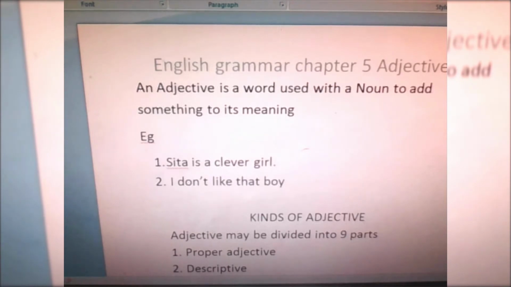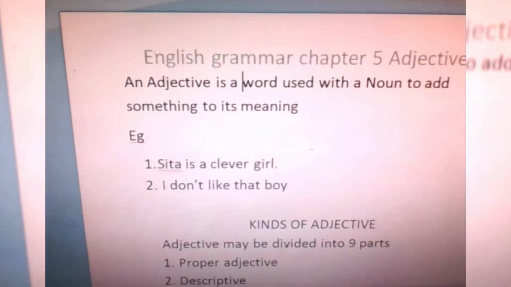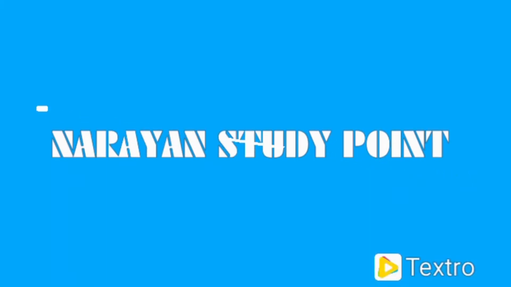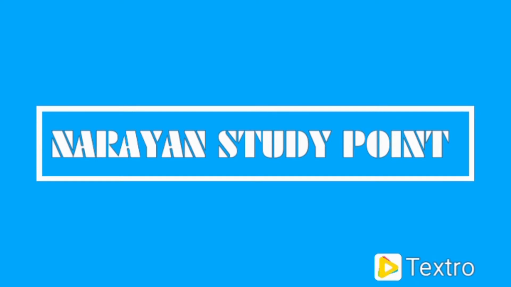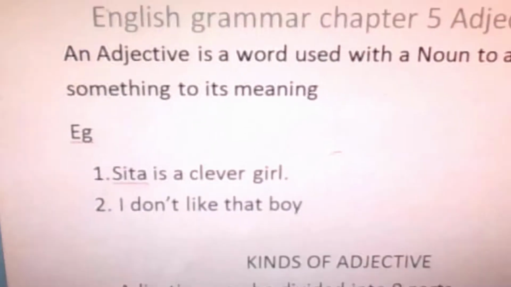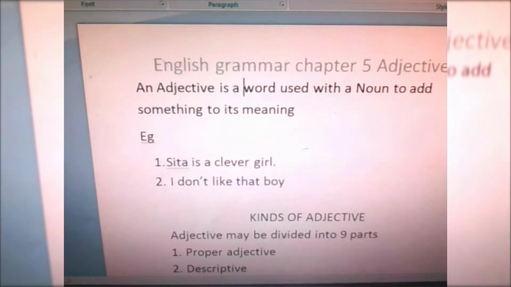Today we will discuss English grammar chapter number 5, adjectives. So let's start the video. First of all, what is an adjective? An adjective is a word used with a noun to add something to its meaning. Adjective means add to.